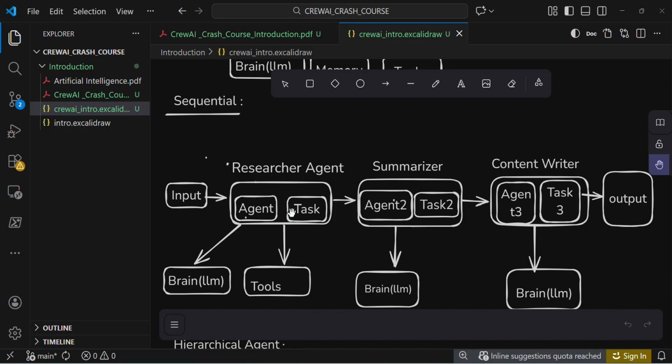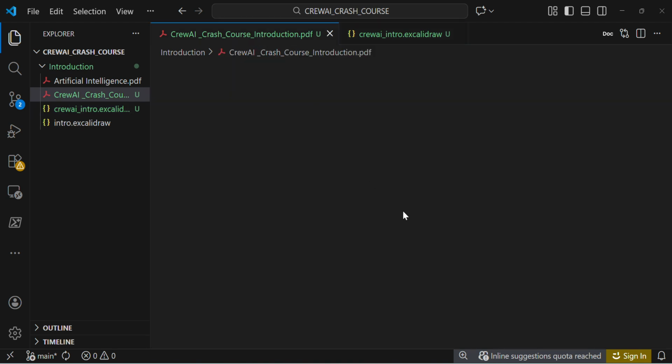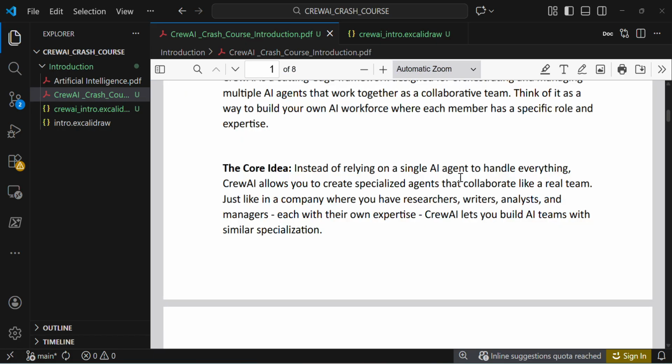For example, AI in healthcare. If I ask for recent developments in AI healthcare, this research agent can invoke the tools and retrieve the answer. This particular agent will research with that tool, this particular agent will summarize, and this particular agent will edit and write the content for me. It will not rely on a single agent to handle everything.